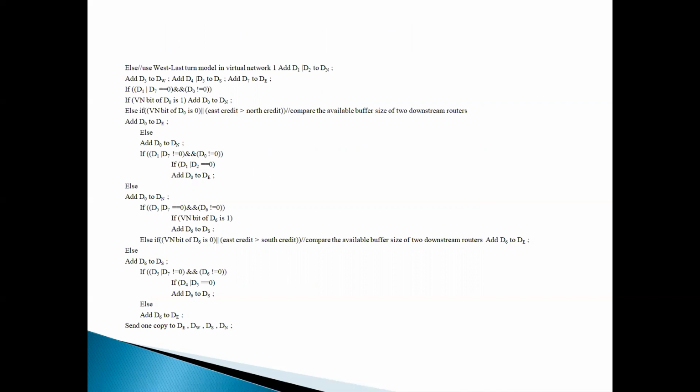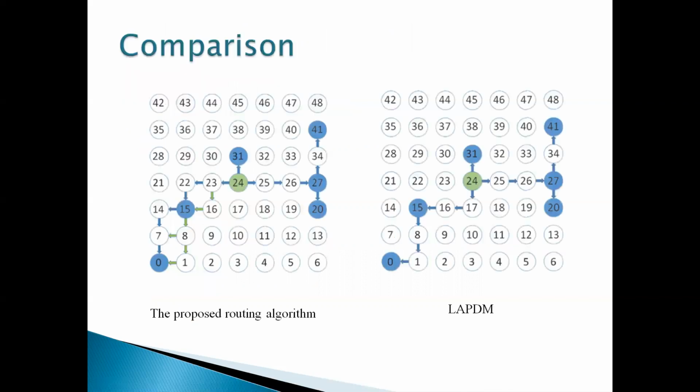This is the code for the west-last turn model. We will compare the proposed algorithm and the LAPDM algorithm. In the proposed routing algorithm, if you want to travel from 24 to destination nodes 15 or 0, the blue line represents the fixed path we take through the interconnect, whereas the green line represents an alternative path.